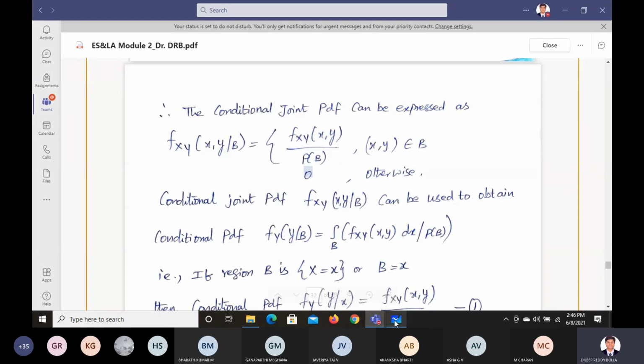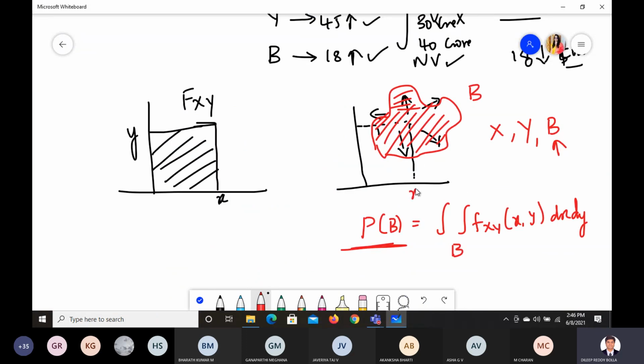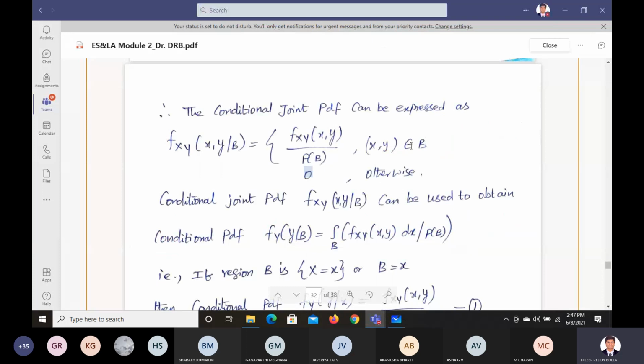So what they mean to say is, if the values of x and the values of y belong to this region, then we are able to find it by f(x,y) divided by the probability of this function when the x and y values belong to this event B. If they belong only, we can find this.